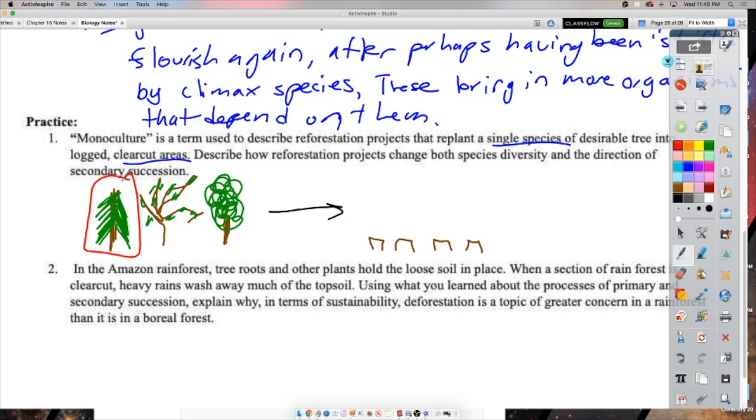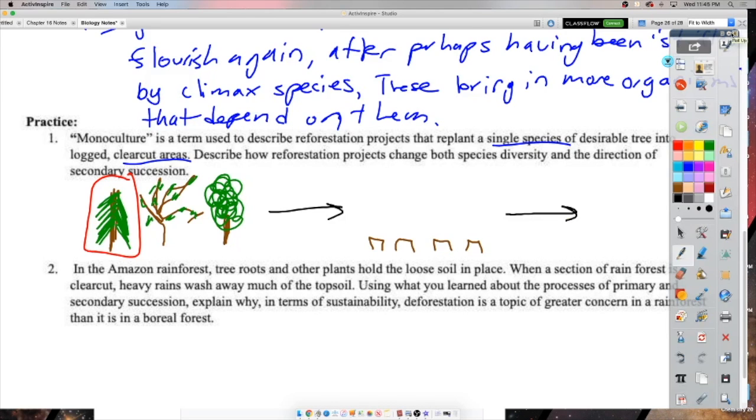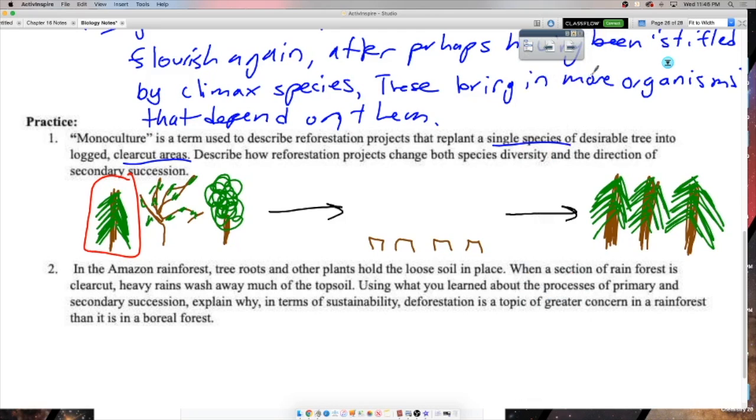We're just going to replant those. So instead of letting succession naturally take its course and building up to a high biodiversity, we're just going to plant the trees that we want to come back and cut later. Well, you tell me, how's that look for biodiversity? Is that the same as it was before?